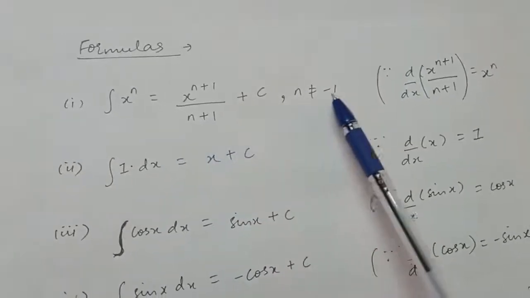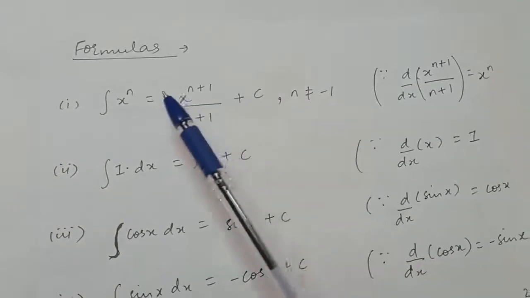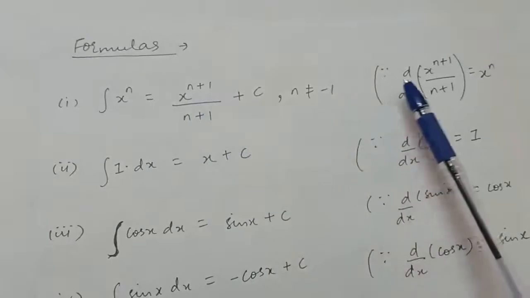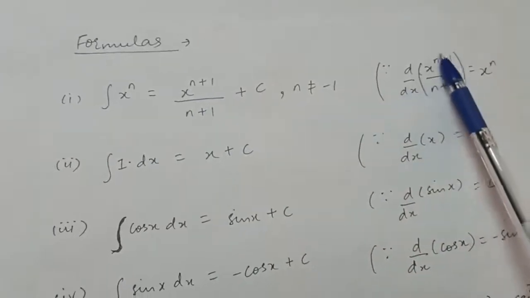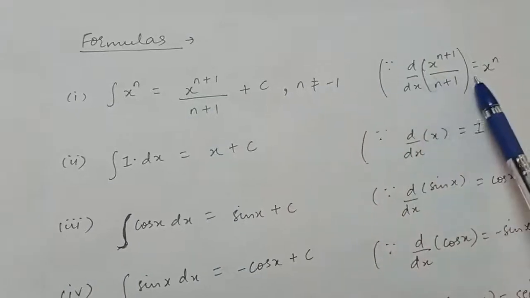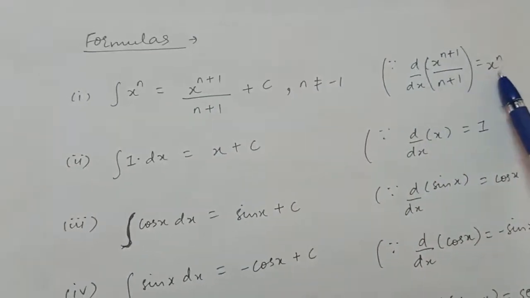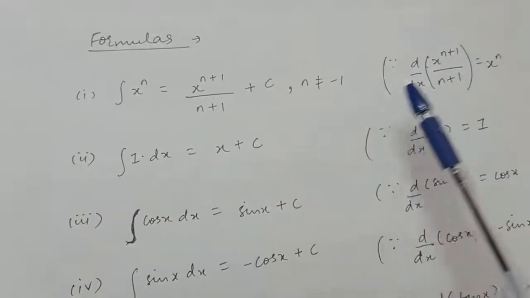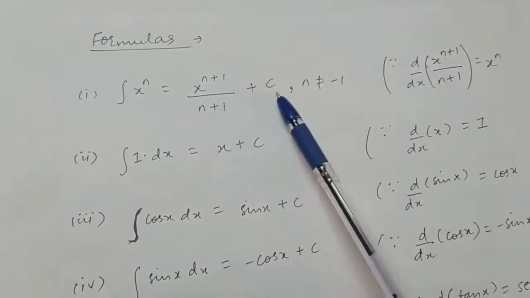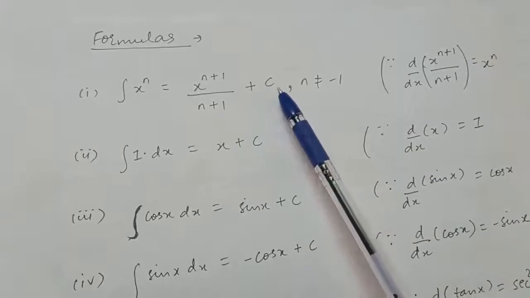Therefore n should not be equal to minus 1. Now why is the integration of this function this? Because you know the derivative of this complete function will be x raised to the power n, right? Therefore integration of this is this function plus the constant of integration, right?